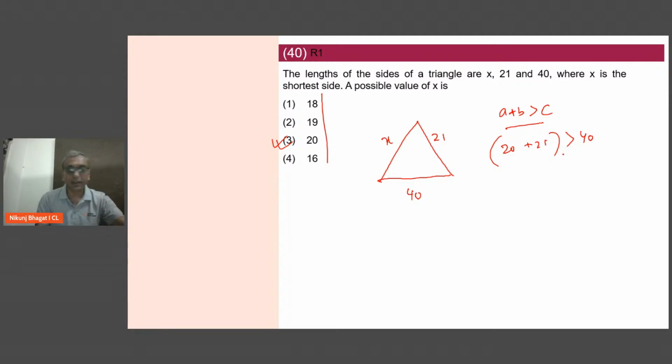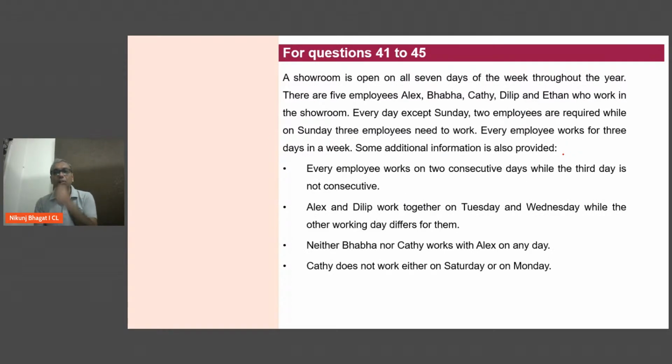Now moving further, this is a caselet of 41 to 45, 5 questions. Every year in Indore, you get one such case. I think if out of 30 questions in the second section, if I am going to attempt 22, 23 questions, these 5 questions are very critical and should be attempted by everybody. Okay? तो इसको हम लोग देखते हैं.